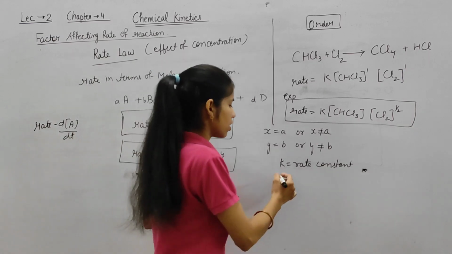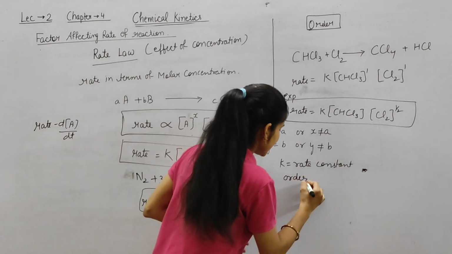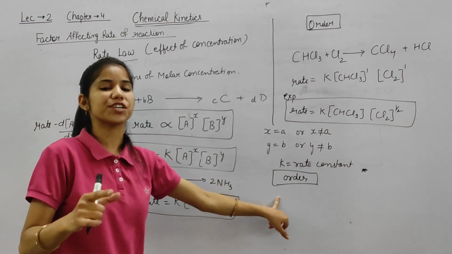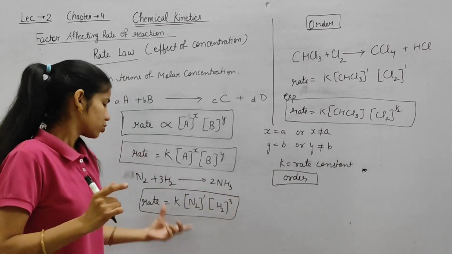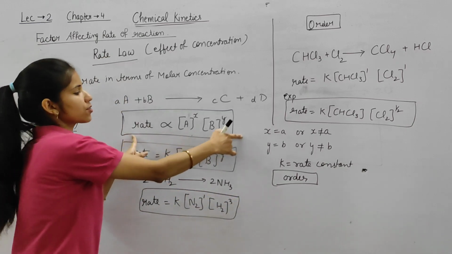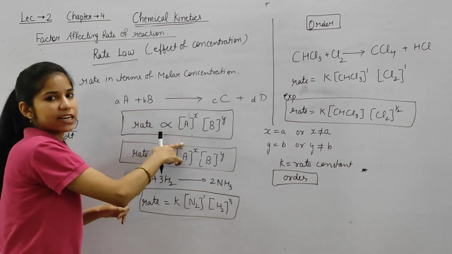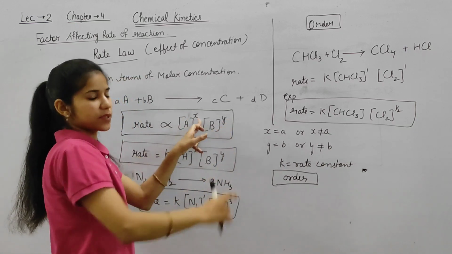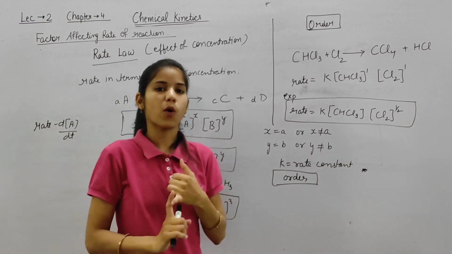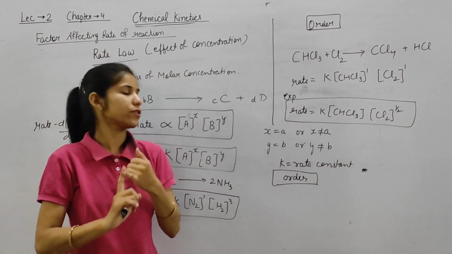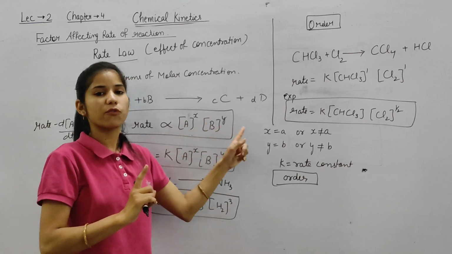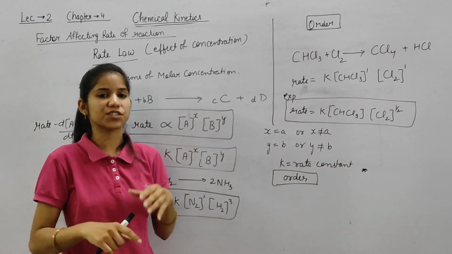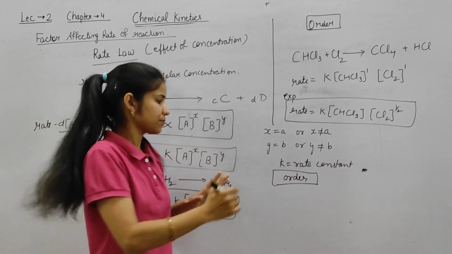Okay, we cannot predict. Now we are talking about order. What is order? Order is basically the sum of the powers of the concentrations present in the rate law. So this is the rate law we are talking about. In the rate law, the raised powers are present. The sum of these raised powers of the molar concentrations is known as order.